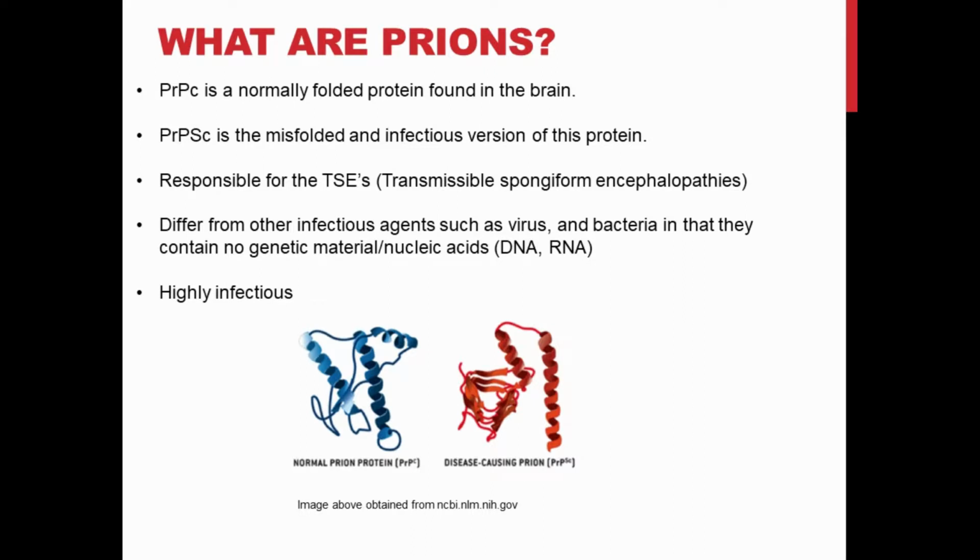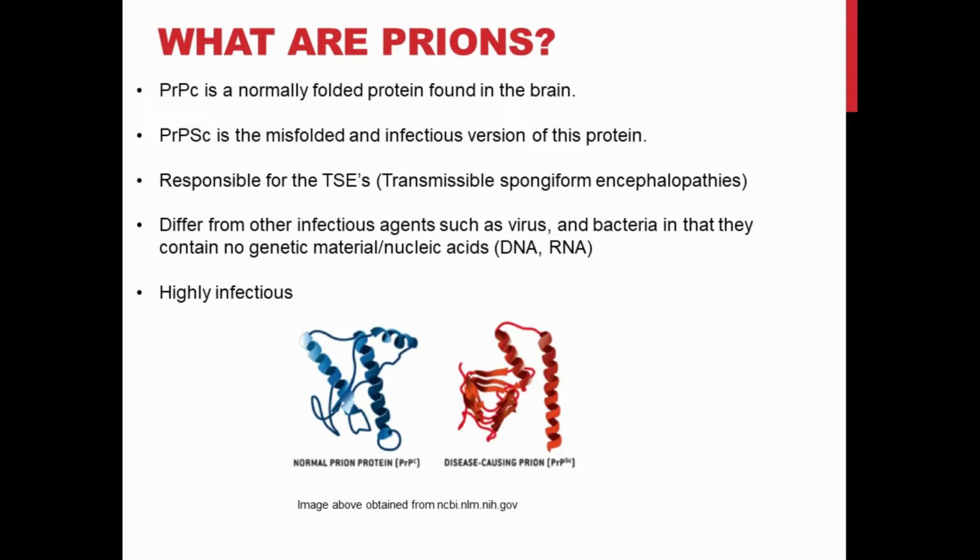So, what is a prion? A prion is simply an infectious agent composed entirely of protein material. Even though proteins are extremely important for the function of humans in day-to-day life, in extremely rare cases, a normal PrP protein can become misfolded, which creates a mutant prion that's capable of causing disease.